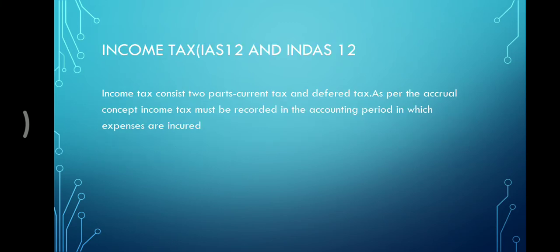Next, we are going to discuss income tax in Accounting Standard 12. Income tax consists of two parts, current tax and deferred tax. As per the accrual concept, income tax must be accrued in the accounting period in which income is earned. Similarly, tax benefit must be recorded in the accounting period in which expenses are incurred.